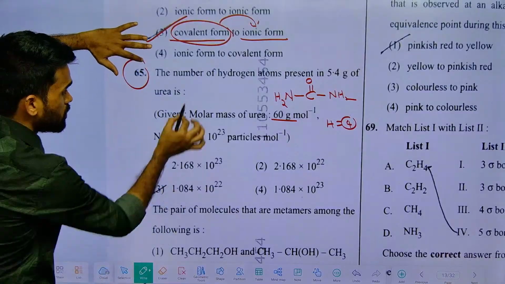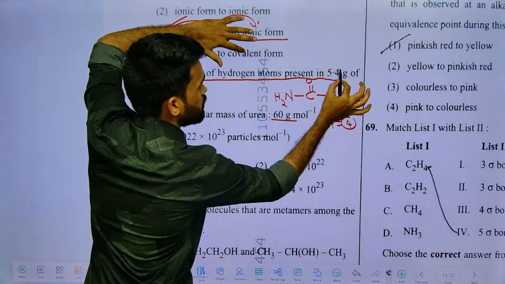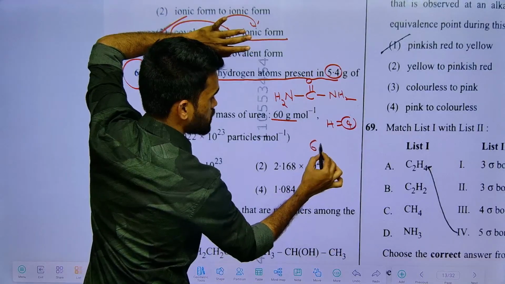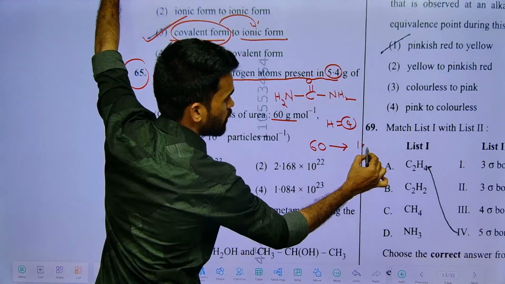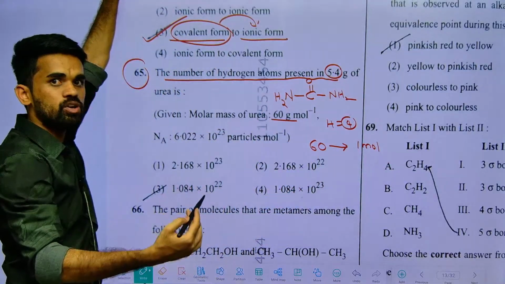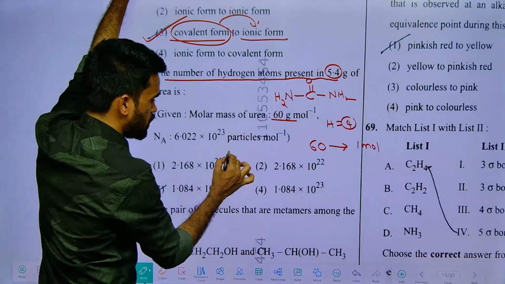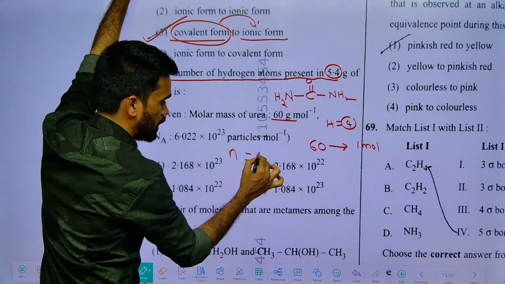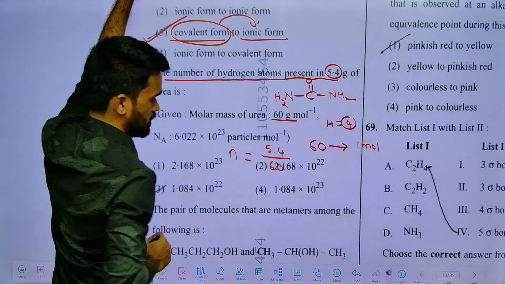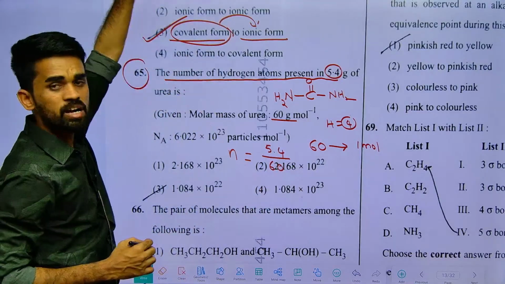Now what will be your answer? Number of hydrogen atoms present in 5.4 grams. If they have mentioned 60 grams, we can say it is 1 mole of that substance. So first of all, find how many moles of urea 5.4 grams is. The number of moles of urea you find by dividing the given weight by its molar mass. That gives you the number of moles of urea.